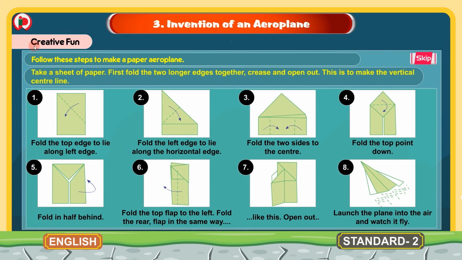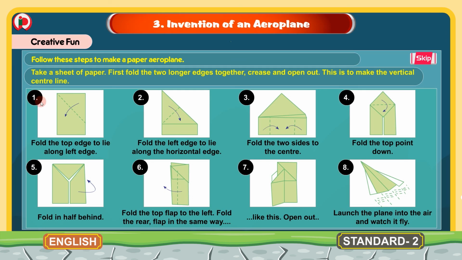The next section here is creative fun. Follow these steps to make a paper aeroplane. Here we are showing how to make a paper aeroplane. Take a sheet of paper. First fold the two longer edges together. Crease and open out. This is to make the vertical center line.